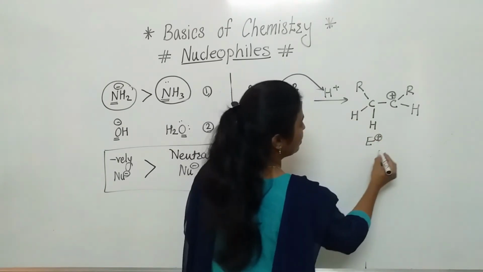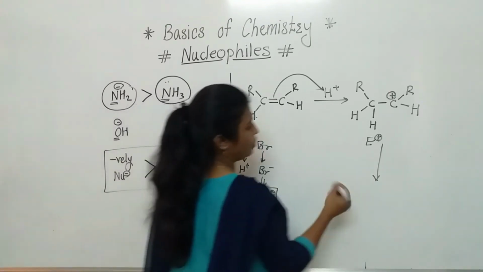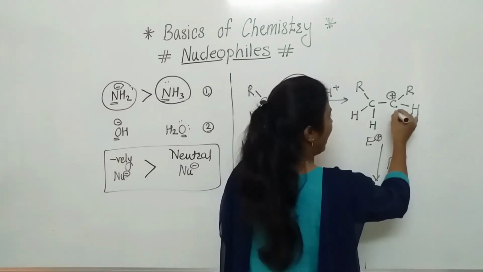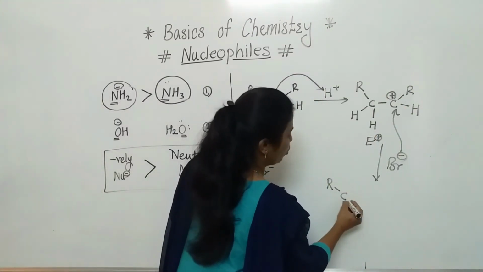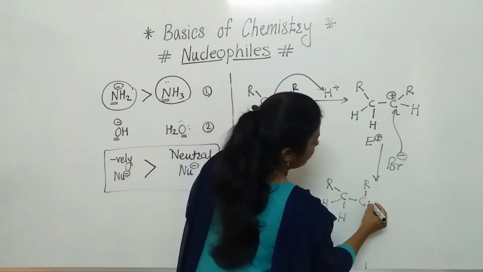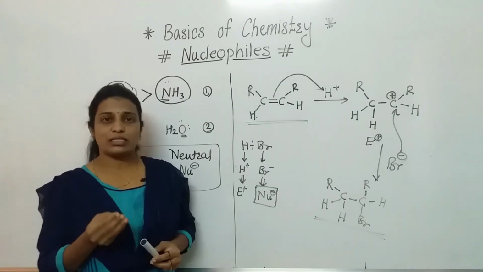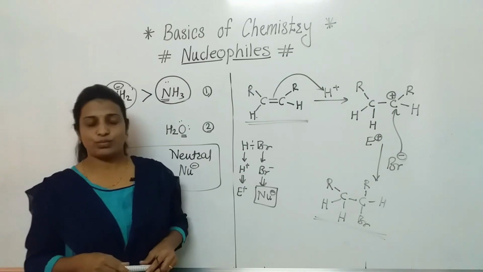Next, we have the nucleophile: Br minus will attack that electrophile, and here we will get the product, which is H, C, R, H and Br. This concept is very important to understand reaction mechanisms. If you have any doubt, you can write in the comment box also. Thank you all of you.